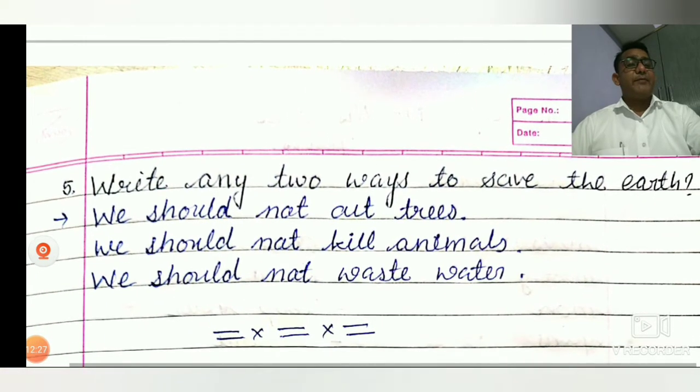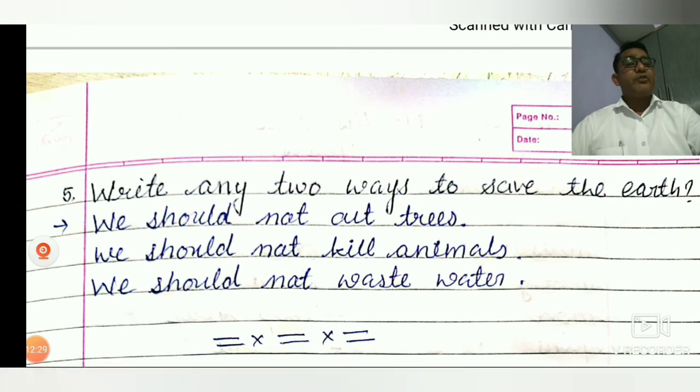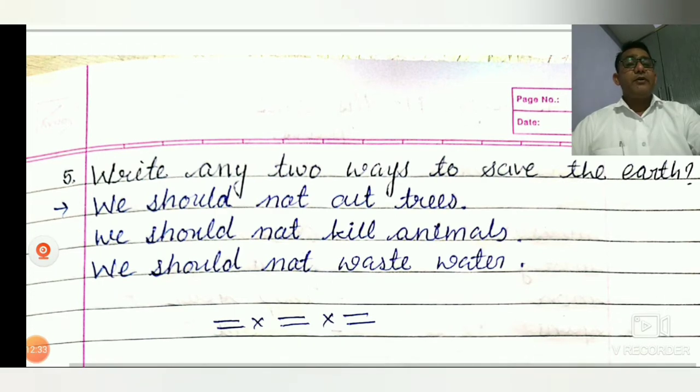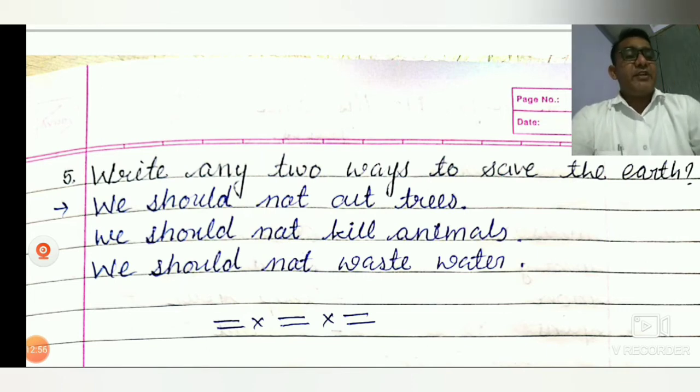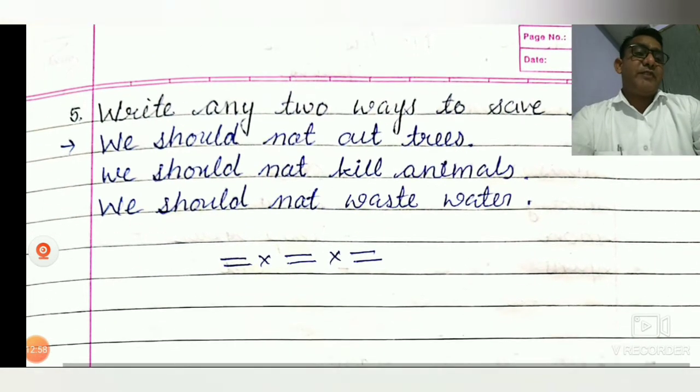Question number five. Write any two ways to save the earth. First, we should not cut the trees. Second, we should not kill the animals. We should not waste water.